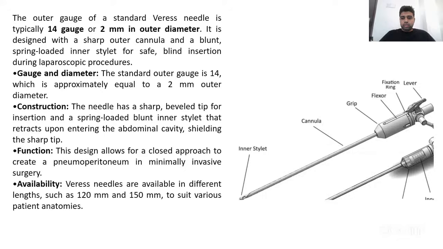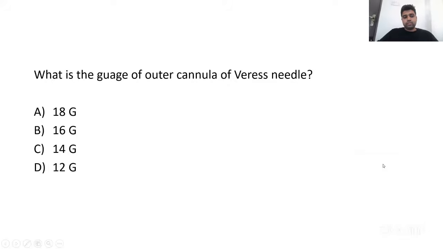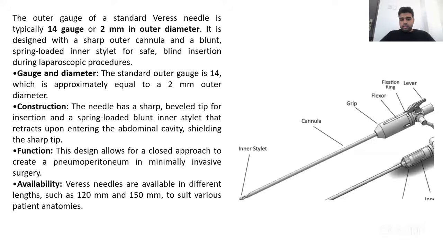So option C, 14 gauge, is the correct answer here. It is the standard gauge size of the Veress needle cannula.